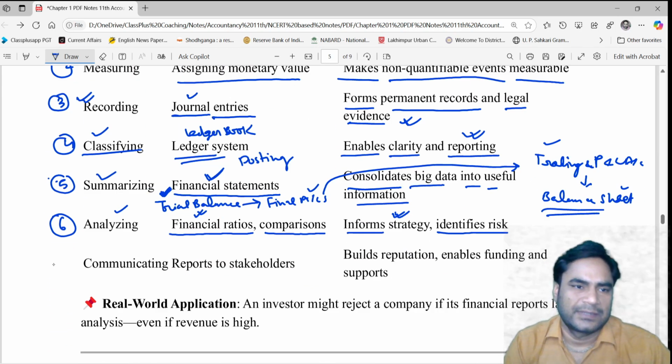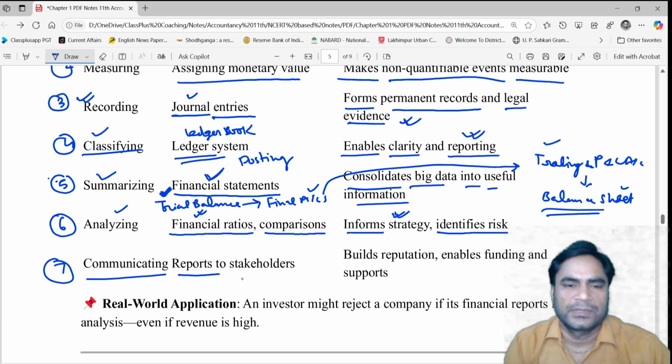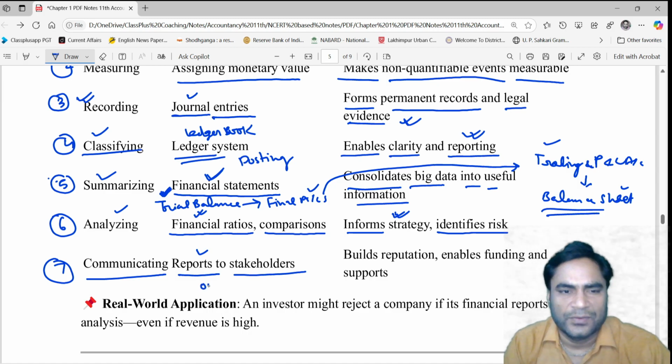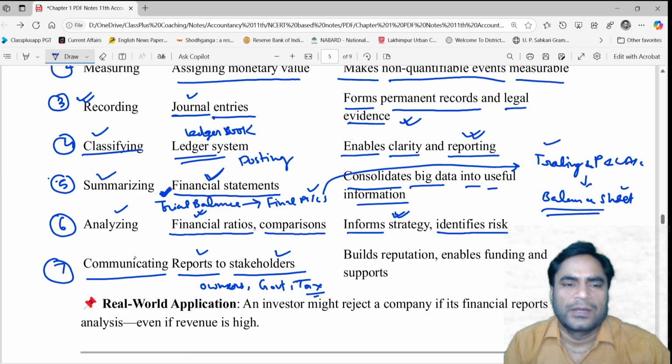The last and very important function is communicating. It means you prepare reports and send the reports to different stakeholders. One stakeholder is the owners, okay? Owners, government, tax authorities, and a number of other stakeholders are there. You send reports to the stakeholders.